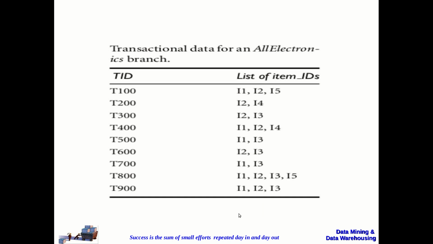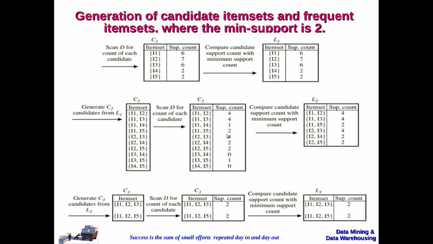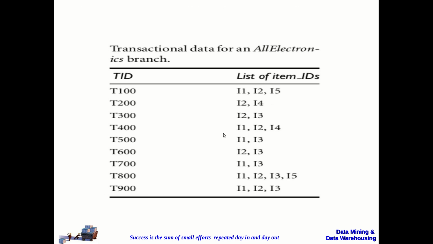Now before we get into the algorithm, let us take an example of a transaction database and let us see how the candidates are generated and how the frequent item sets are discovered. This is the given transaction database. These are the different transaction IDs and these are the list of items for each transaction. So transaction 1 has 3 items, transaction 2 has 2 items, transaction 3 has 2 items, and so on.